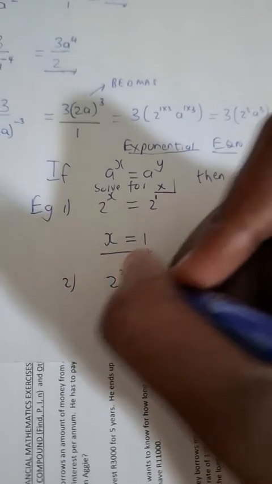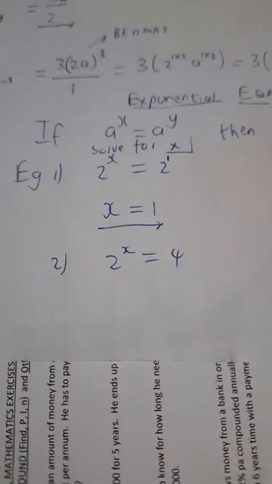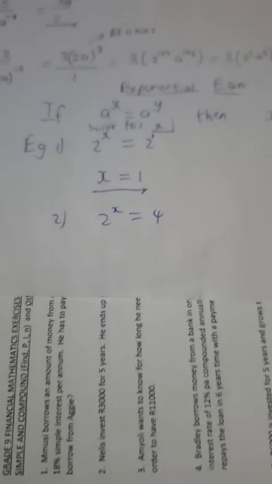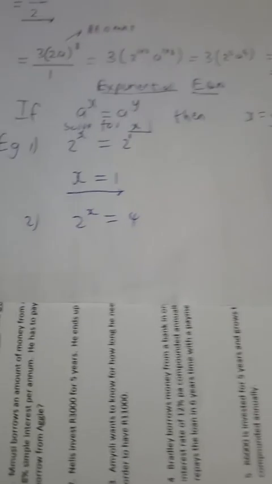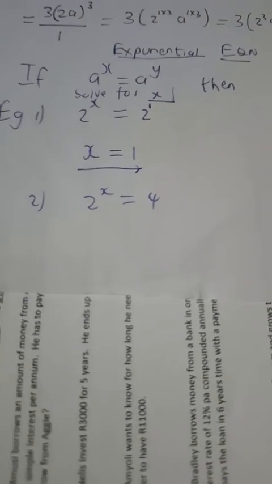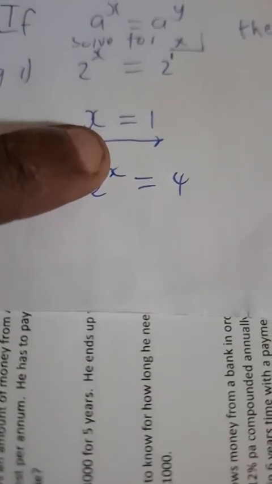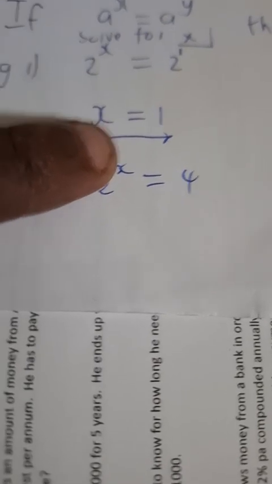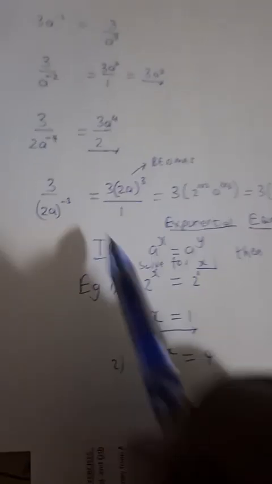Let's look at another example very quickly. 2 to the power x is equal to 4. So here, initially you look at this and you're like, the bases are not the same. What am I to do? And please, let's not make the misconception of wanting to divide both sides by 2. Remember, this is not a base that is a variable, this unknown. It is an exponent. So therefore, we need to look at this particular approach.